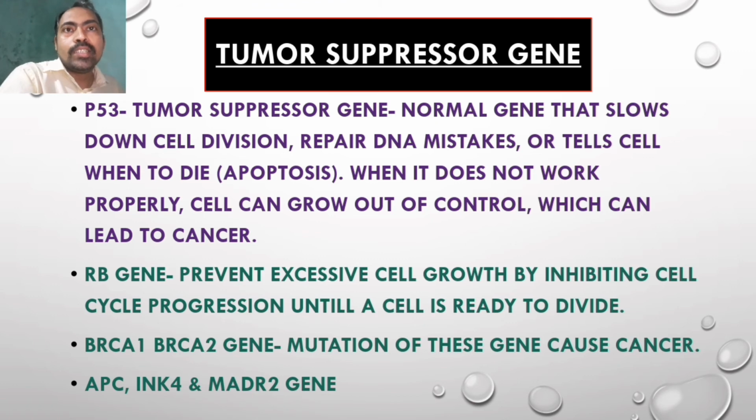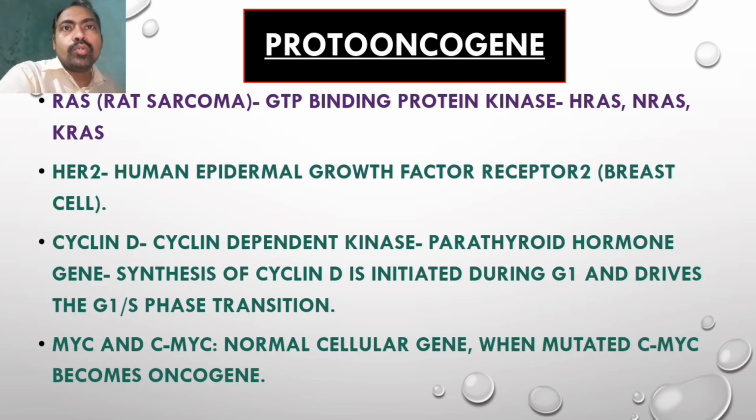The RB gene, that is the retinoblastoma gene, prevents excessive cell growth by inhibiting cell cycle progression until a cell is ready to divide. Now BRCA1 and BRCA2, the breast cancer related genes, when mutated produce oncogenes. Other than this, APC, INK4 and MADR2 genes are also related to colon cancer.